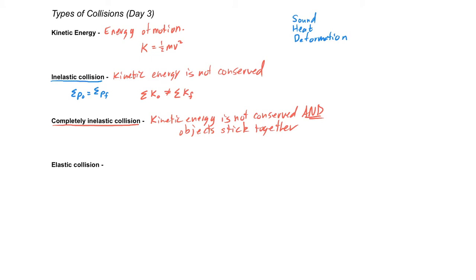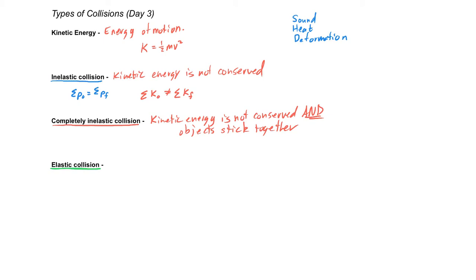The example about the dirt being poured into the train, that was a completely inelastic collision because after the dirt collides with the train, they move along at the same speed. So if the two objects stick together, then kinetic energy will not be conserved. Anytime it's inelastic like that, anytime it's completely inelastic, the initial kinetic energy will not equal the final kinetic energy. And now we do want to look at a very special situation, which is the elastic collision.